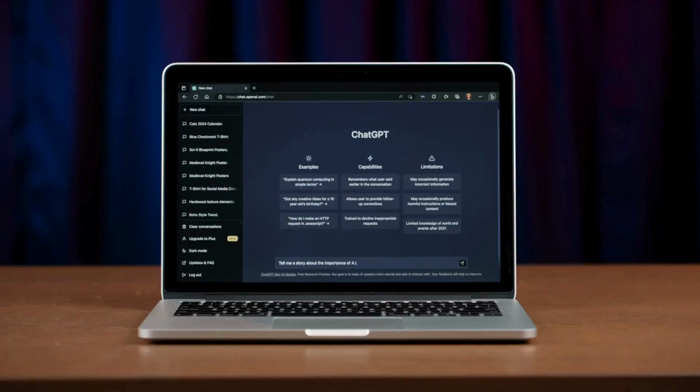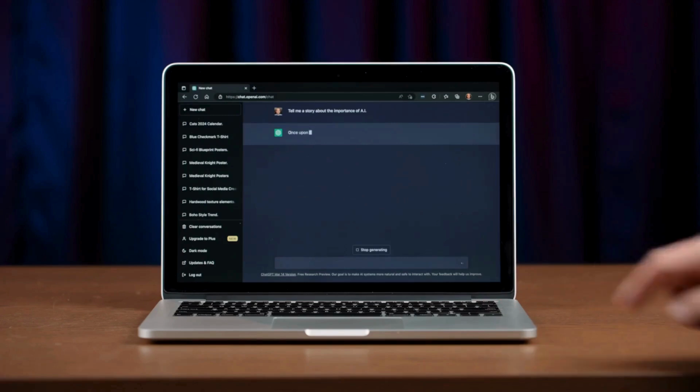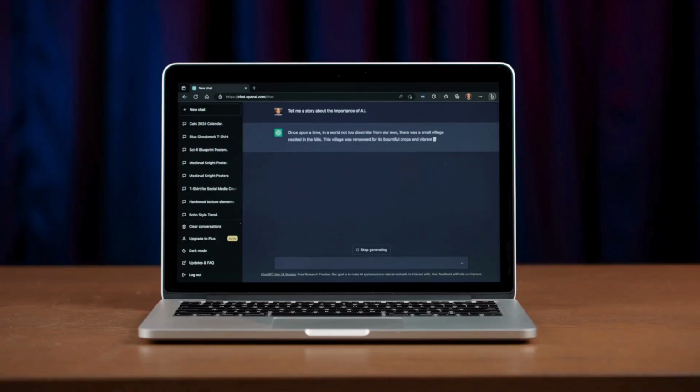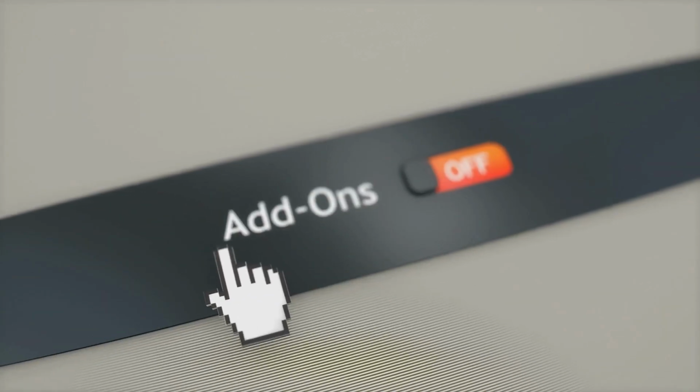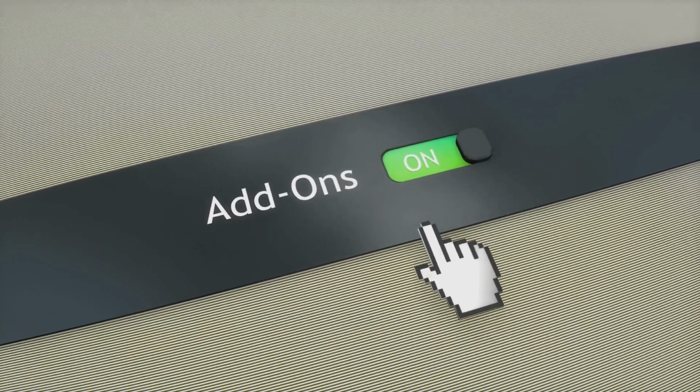Now for some quick do's and don'ts. Do set the role and audience. For example, you are a career coach advising new graduates. Do pin the format. Return 5 bullets, each under 20 words. Do provide evidence. Use only the notes I've provided. Don't ask 10 things at once. Split complex tasks into steps. Don't accept fluff. Push back. Say, be more concrete. No generic tips. And most importantly, don't share private or sensitive information.